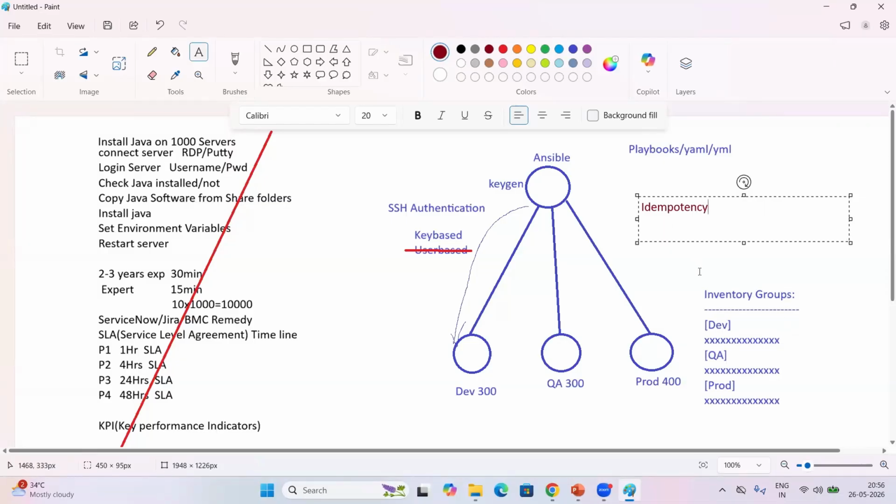So what is idempotency? Idempotency is nothing but, whatever activity Ansible has already performed, it will not repeat again. For example, we are using shell scripting to deploy Java on 1,000 servers. Already Java is available on 500 servers, deployed. The other 500 servers are not deployed.